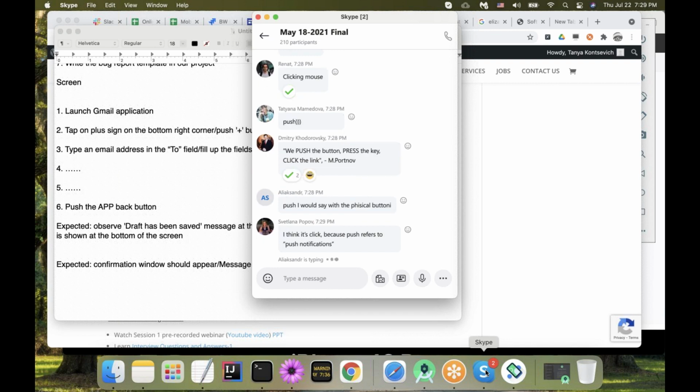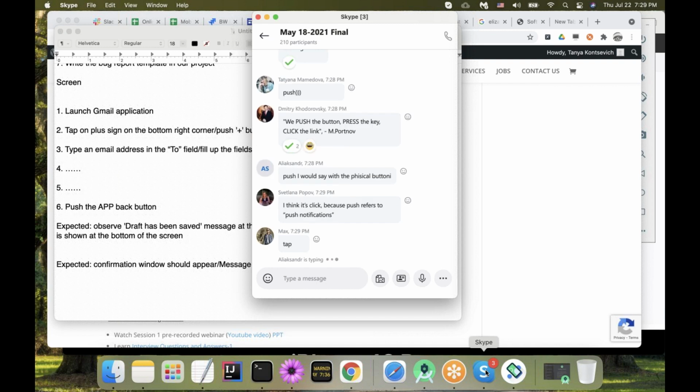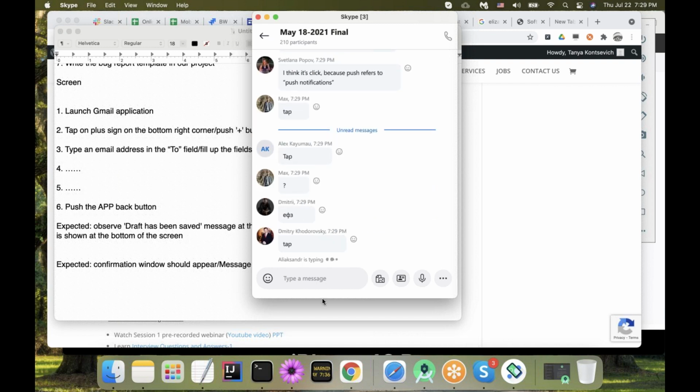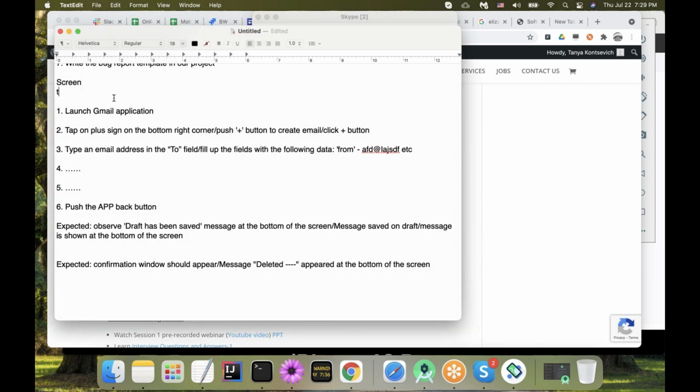If we speak about web, we usually say click. If we speak about mobile, what would be our verb to use? Yes, we're going to tap. Tap. Yes, we're going to tap. We tap. We have a screen, or we have a button, and we tap it.